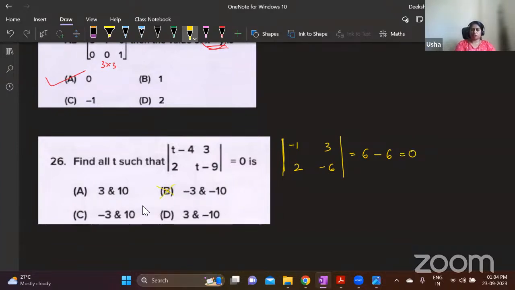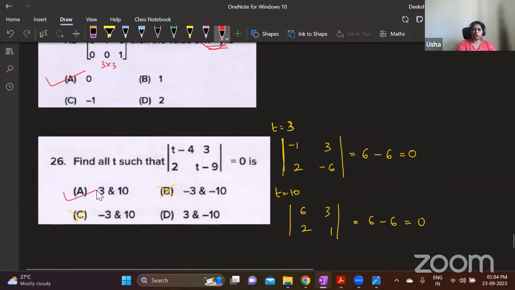So minus 3 is wrong. So option B and C are wrong. So either it is 10 or minus 10. Now, this is t equals to 3. Now I'll check t equals to 10. 10 minus 4 is 6. 10 minus 9 is 1. And this is 3 and 2. See here, 6 into 1 is 6. Minus 3 into 2 is also minus 6. This also gives you 0. So the answer is option A. Okay. Understood?